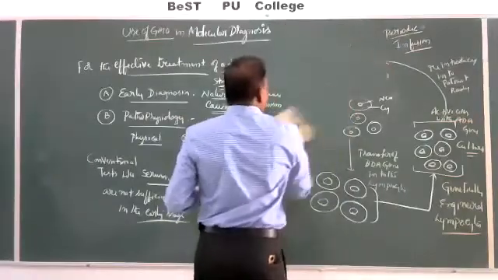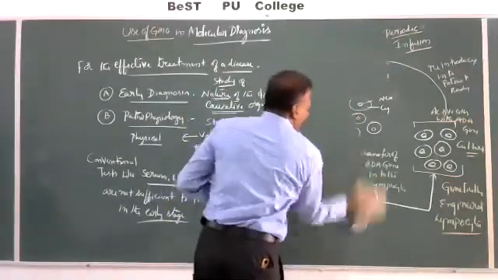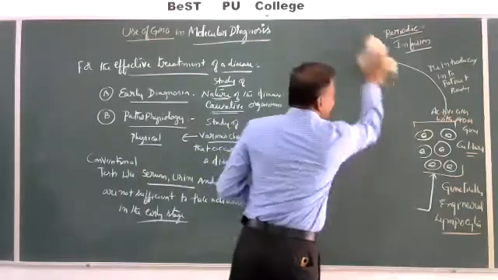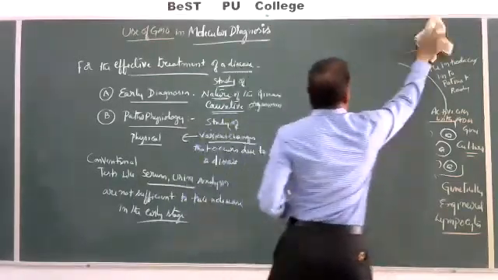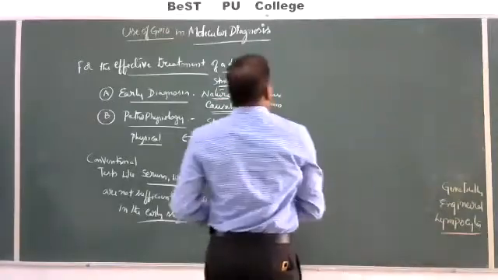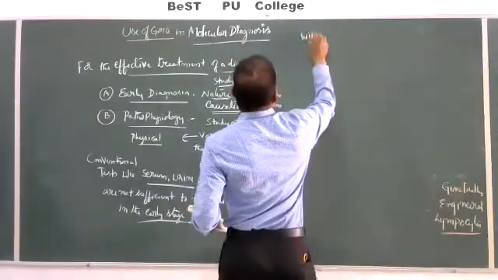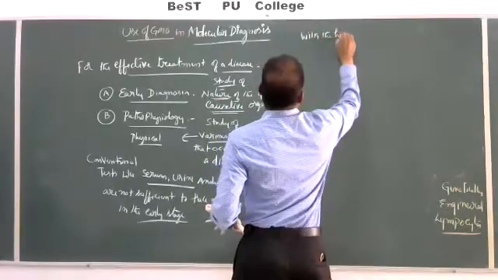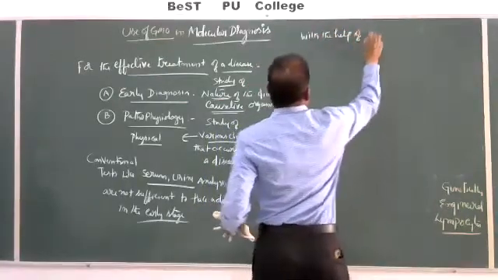It can be made possible by different techniques like polymerase chain reactions, with the help of molecular probes.